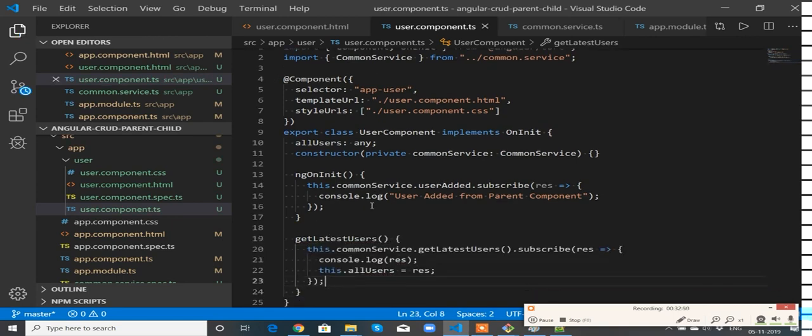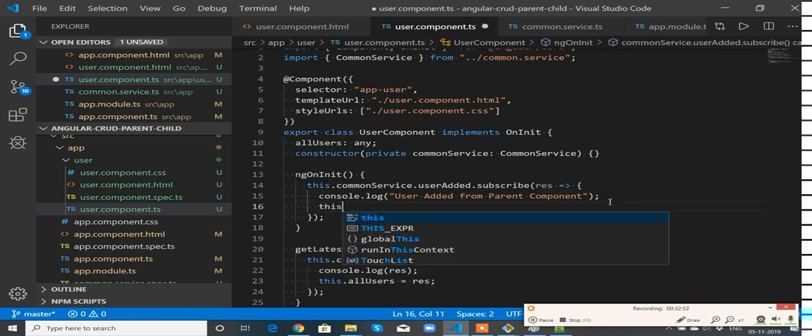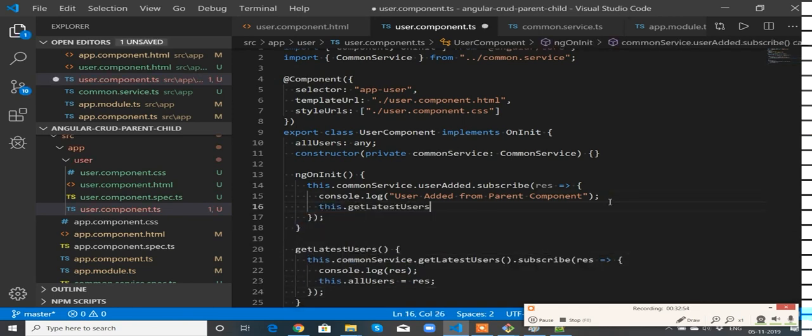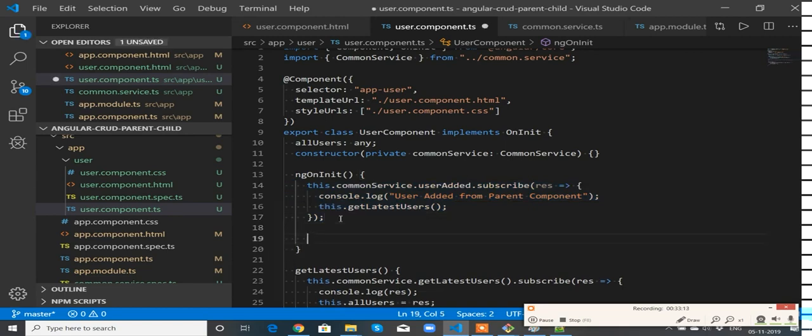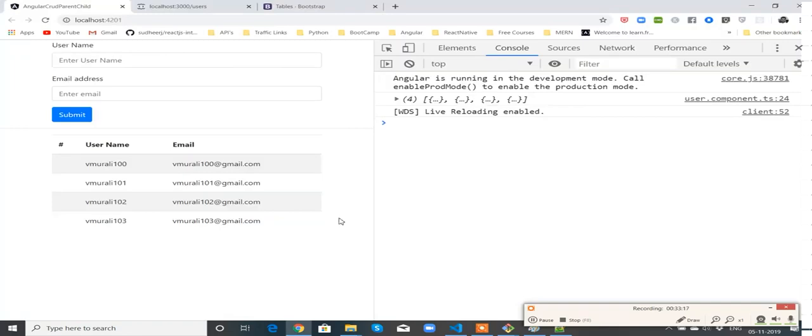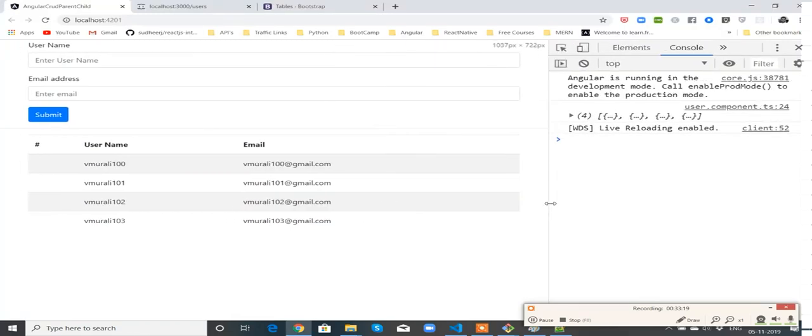I'm going to call this getLatestUsers here, this.getLatestUsers. This block will be called when a user is added in the parent component, and at the same time, by default, I also want to call the same method. So I am going to do this. See, I got the data.